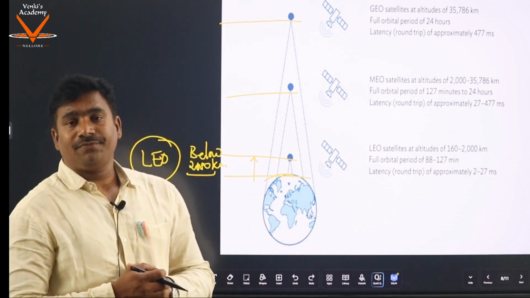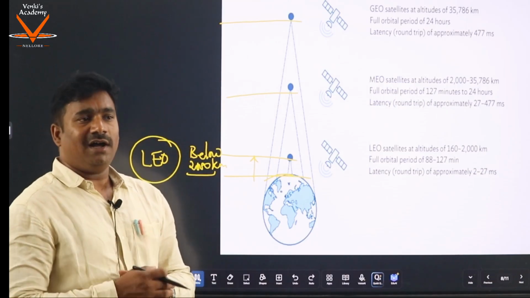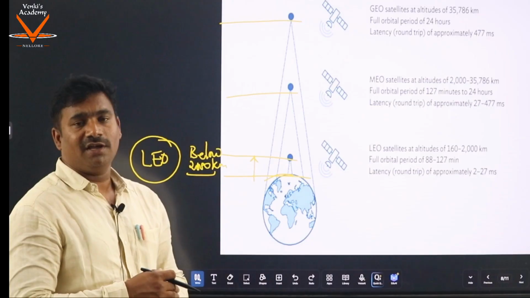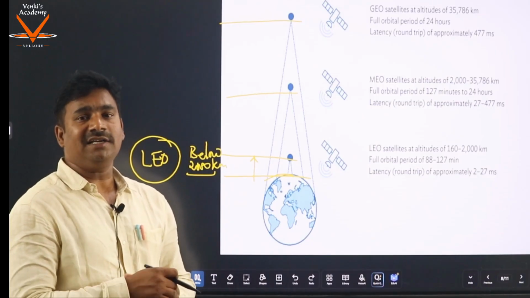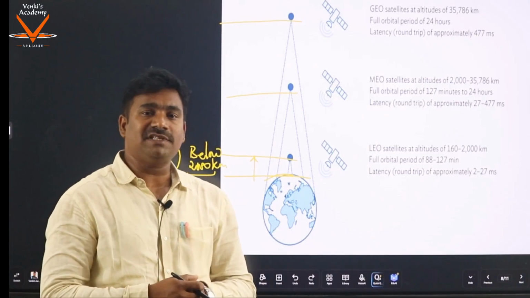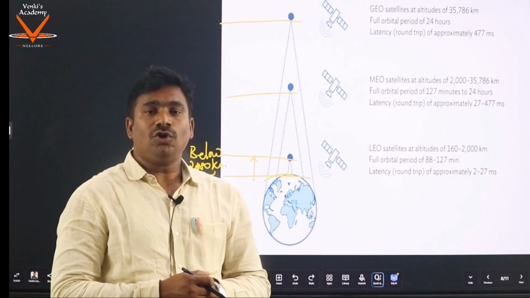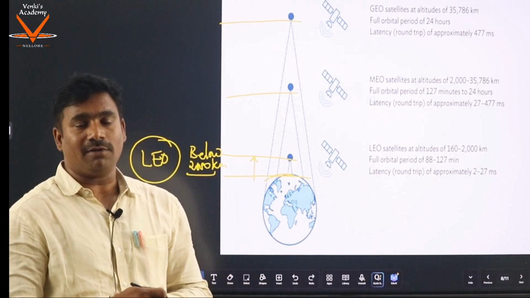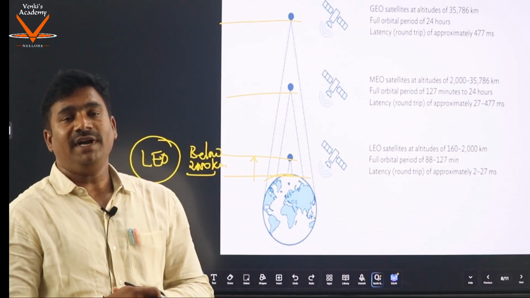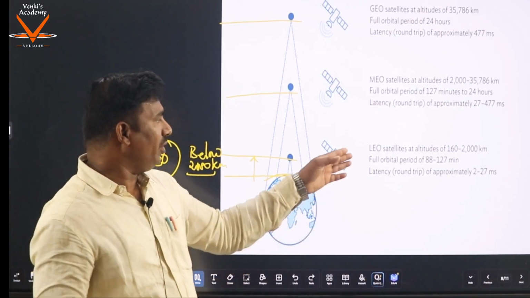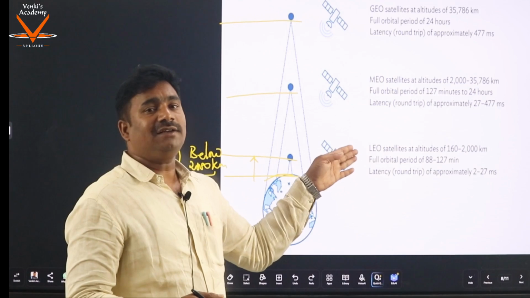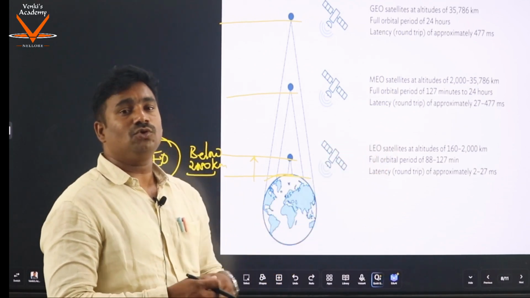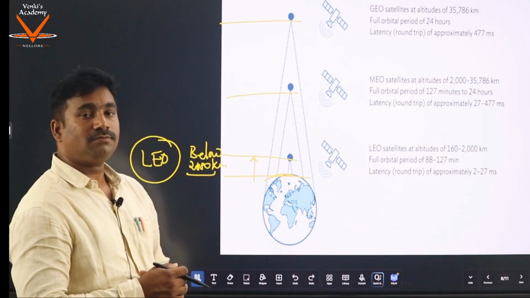And similarly, we organized Mission Shakti, ASAT, that is anti-satellite: we launched an anti-satellite missile to show that India has the capability to strike satellites in low Earth orbits. We demonstrated that in low Earth orbit only. LEO stands for low Earth orbit, and it is up to 2,000 kilometers.